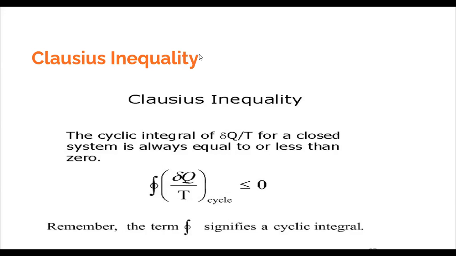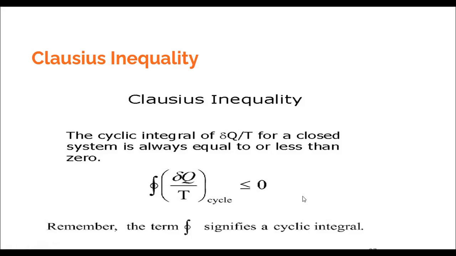In the last lecture, we derived this expression, namely Clausius inequality. What is Clausius inequality? We said that the cyclic integral of this term, which term? Del Q upon T, for a closed system executing a thermodynamic cycle is always equal to 0 or negative, that is less than 0. This we had proved.